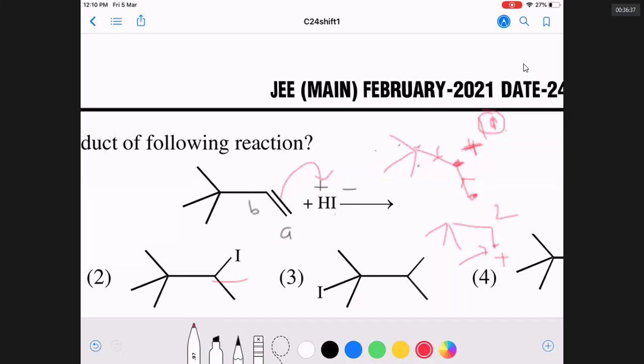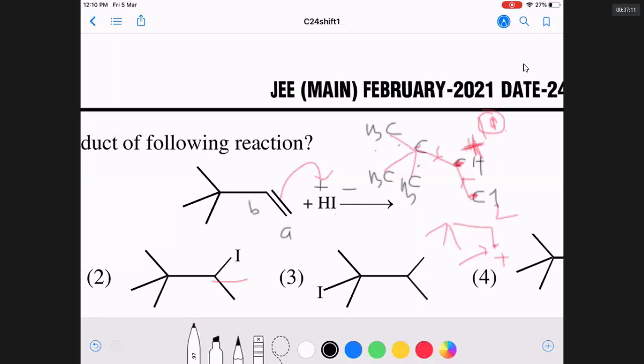Secondary carbocation is more stable than primary. Primary carbocation is more stable than methyl carbocation. Here I got secondary carbocation. The secondary carbocation will look forward whether by any means it can become tertiary. Notice, this is CH3, this is CH3, this is CH3, this is C, this is CH, this is CH3.